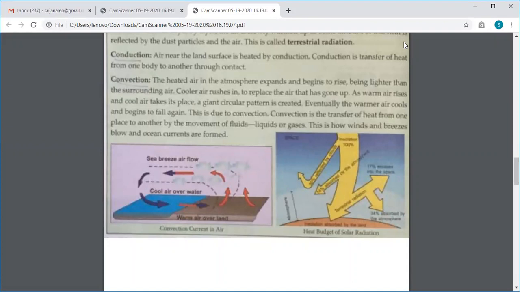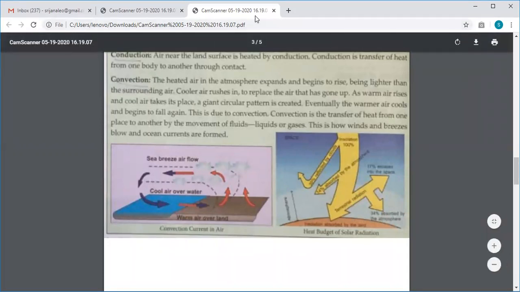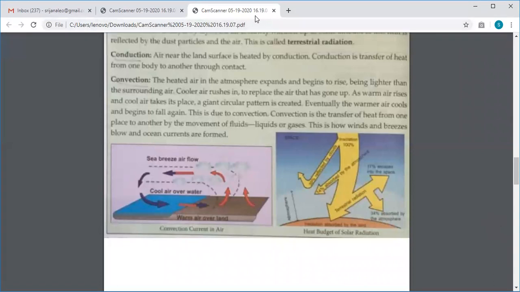So the transfer of heat is taking place, and here there is a movement of warm and cold air. The land and sea breeze that we talk about is also a process of convection. All right, so this is about the processes of how the atmosphere is getting heated.